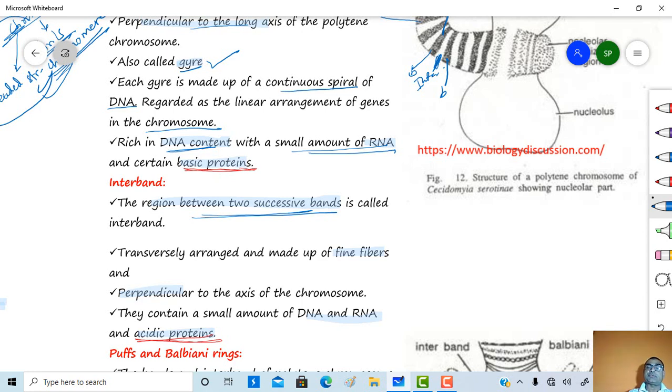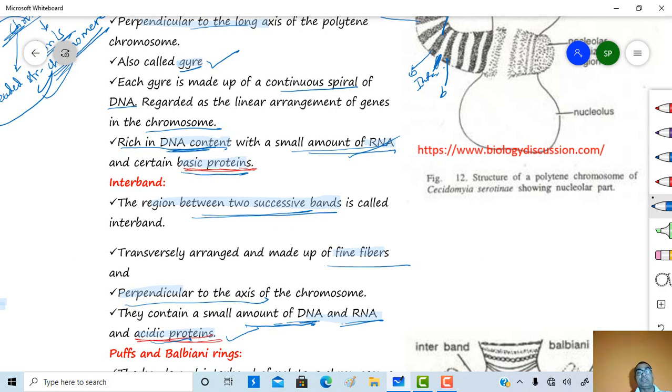These are also transversely arranged and made up of fine fibers perpendicular to the long axis of a chromosome, and contain a small amount of DNA. Bands are rich in DNA content, with a small amount of RNA and acidic protein. So interbands contain the acidic protein while the bands or the gyres contain the basic protein.